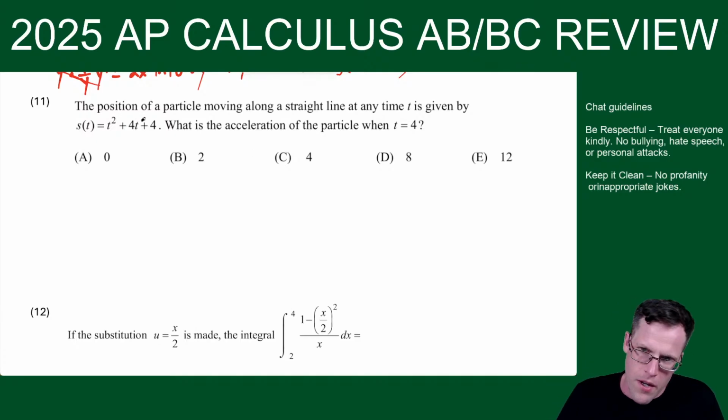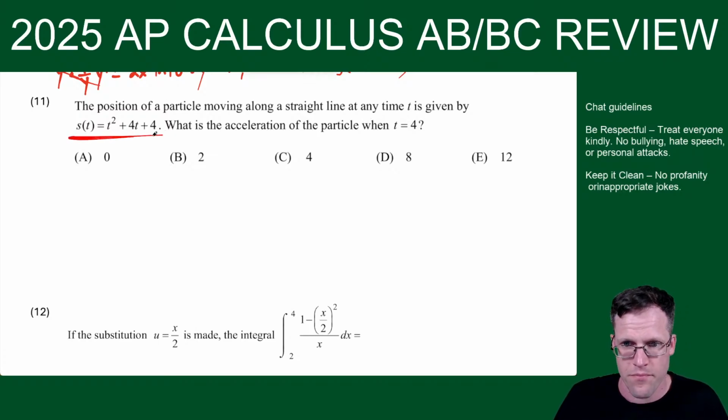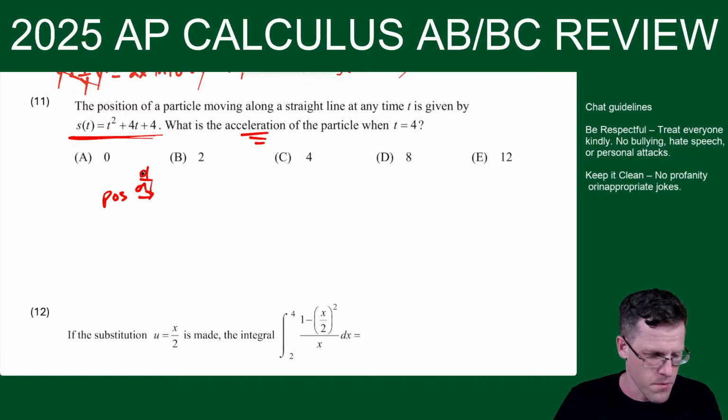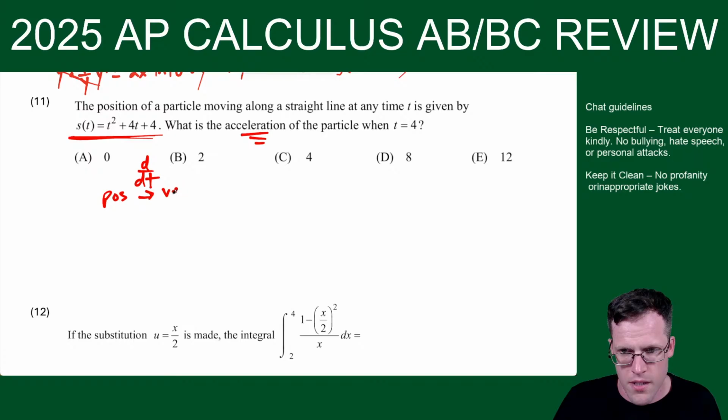All right, the position of a particle moving along a straight line at any time t is given by this. So here's our position function. And what is the acceleration when t is equal to 4? So we have to know position. You take the derivative with respect to time, and that gives you velocity. Take another derivative, and that gives you acceleration.